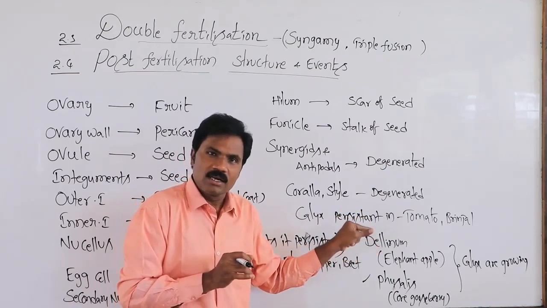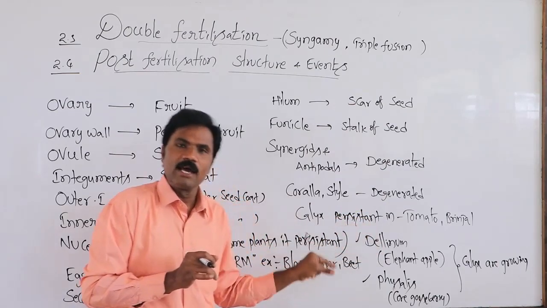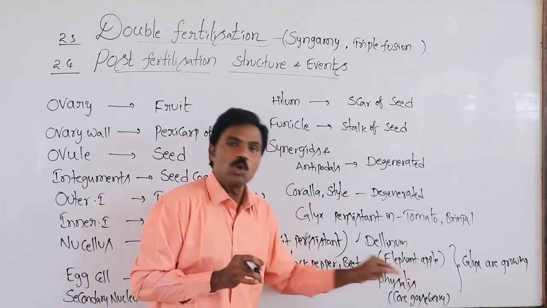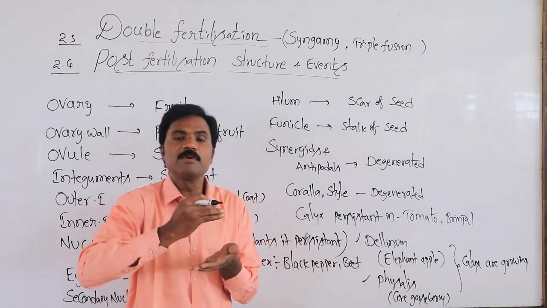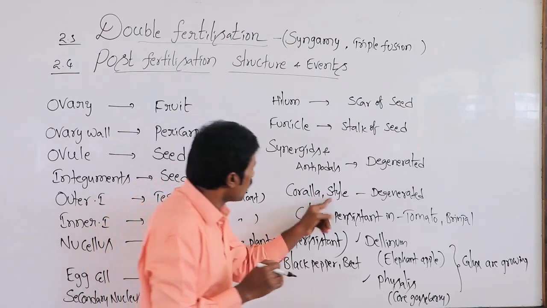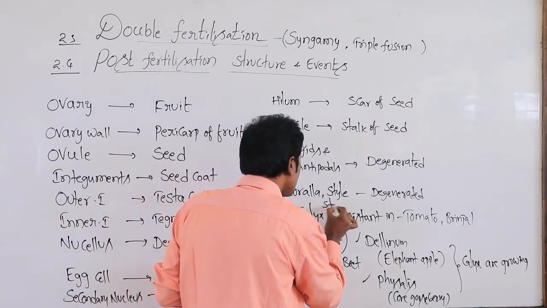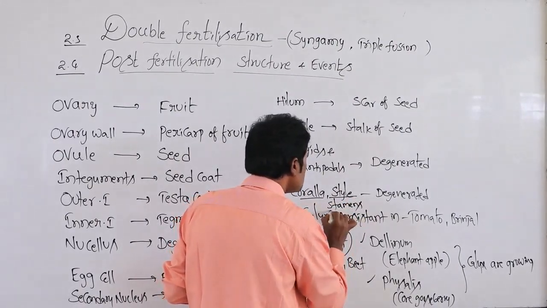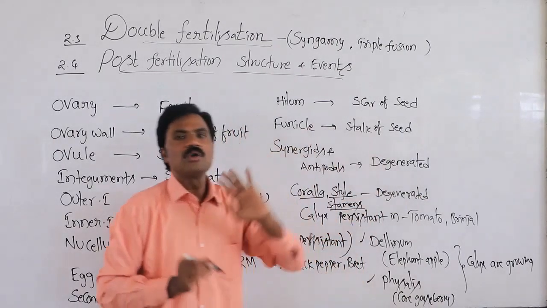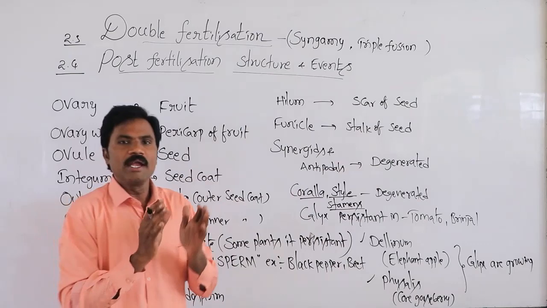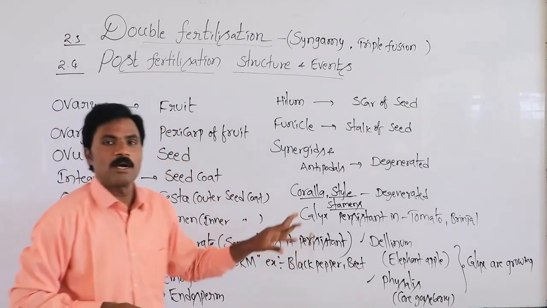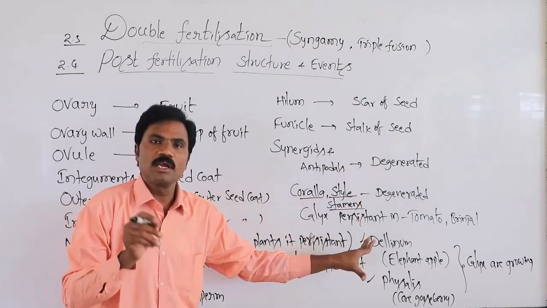But here, in Dillenia, that is elephant apple, as well as Physalis, the cape gooseberry, the calyx is still developing. Along with the style, the stamens and corolla all degenerate. Only the calyx is persistent.